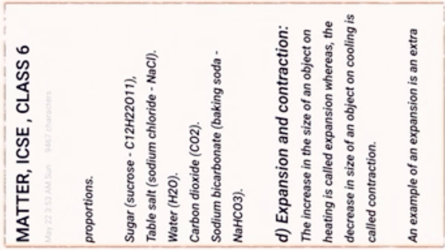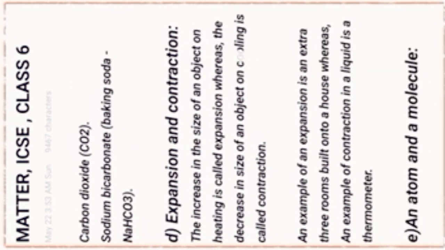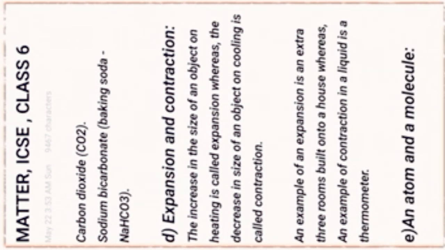Next difference, expansion and contraction. The increase in the size of an object on heating is called expansion, whereas the decrease in size of an object on cooling is called contraction.